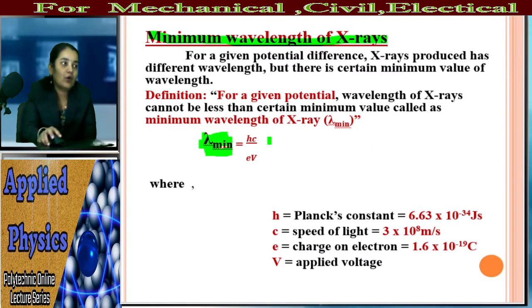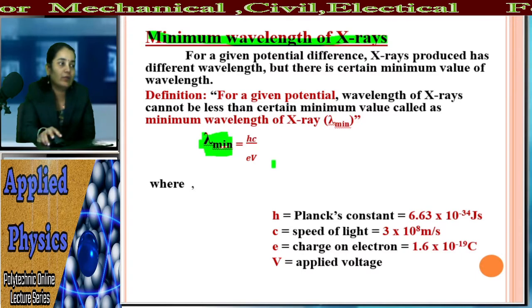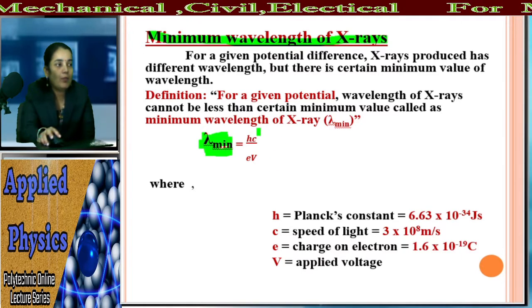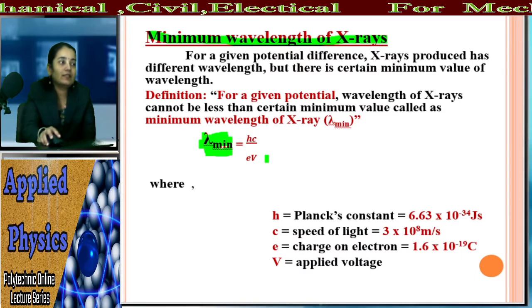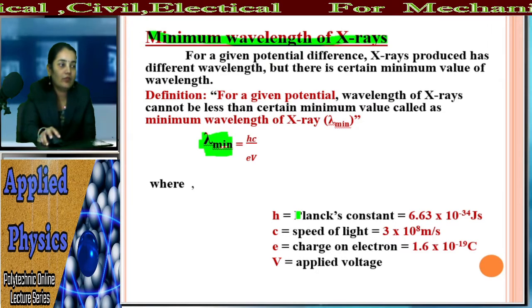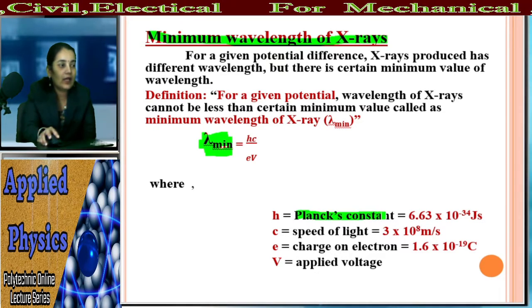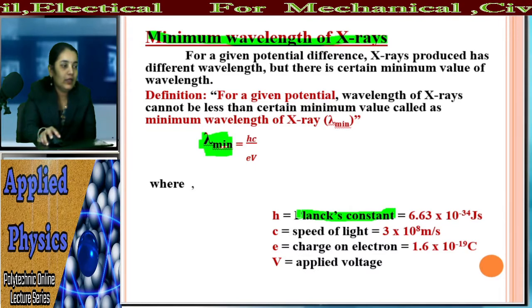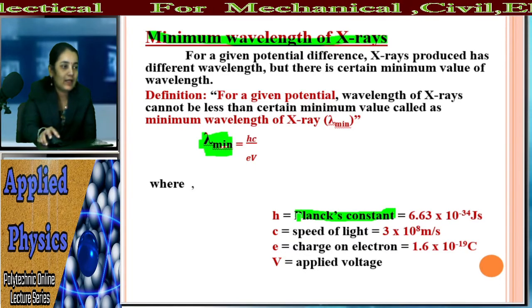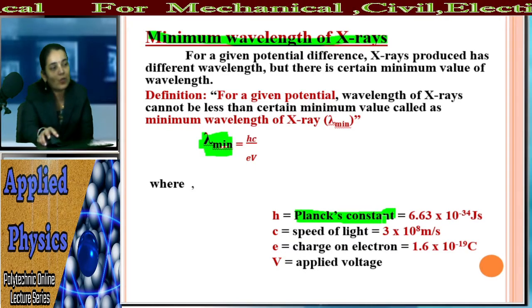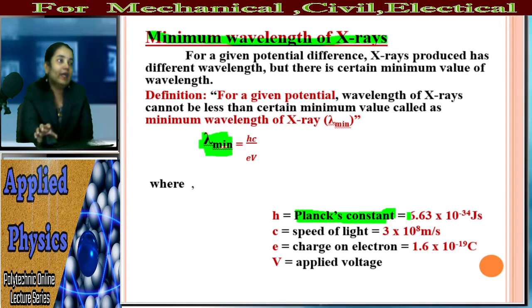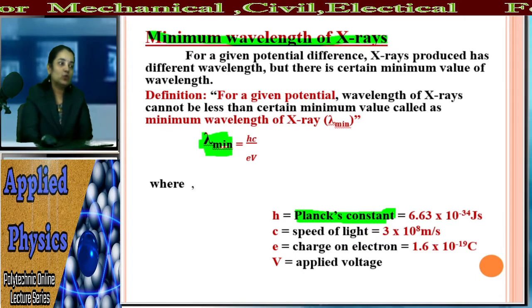And how is this formula given? The formula is hc upon eV. What is h? h is Planck's constant. What is the value of Planck's constant? It is 6.63 into 10 raised to minus 34 joule second.